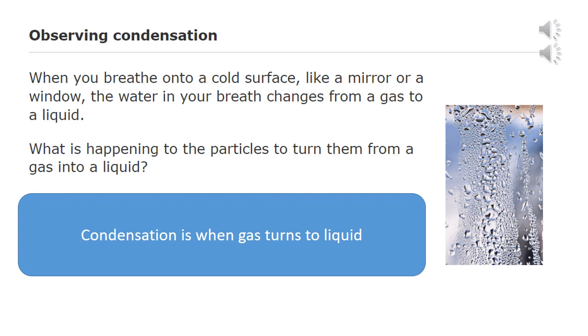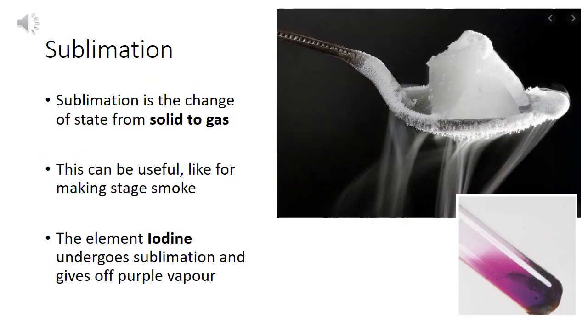Can you write down the definition of condensation in the blue box and then in your own words write down an example? I've got one more change of state to tell you about, and this one is a really cool one. This is called sublimation. Sublimation is the change of state from a solid straight to a gas. This can be really useful, like making stage smoke. So when you see smoke machines and things like that, it's from something called dry ice.